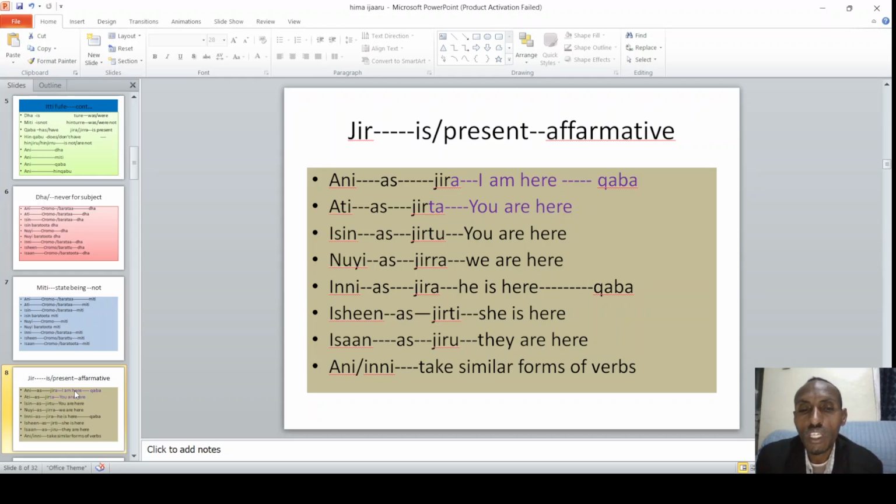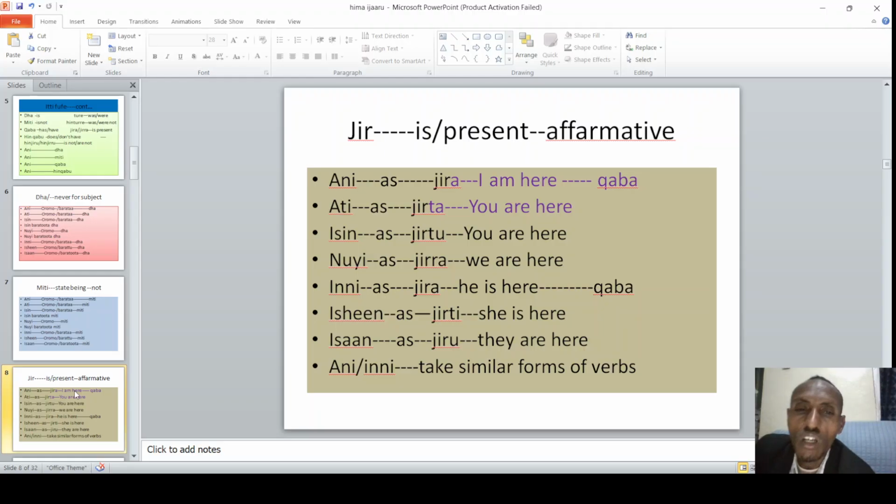So except ani and inni that take a similar form of the helping verb jira, all others have a different helping verb form, right? So ani as jira means I'm here. Ati as jirta means you are here. So there is a difference.